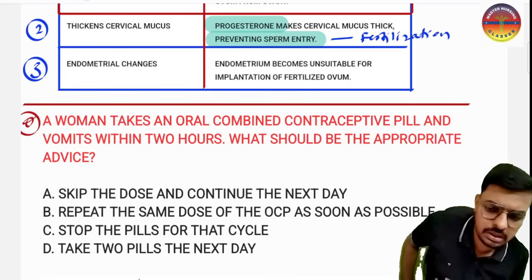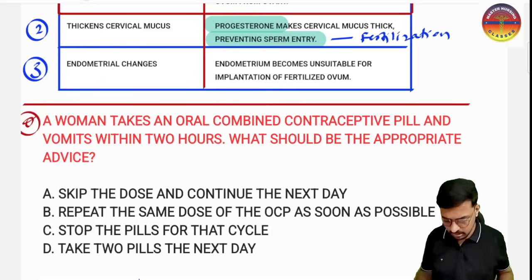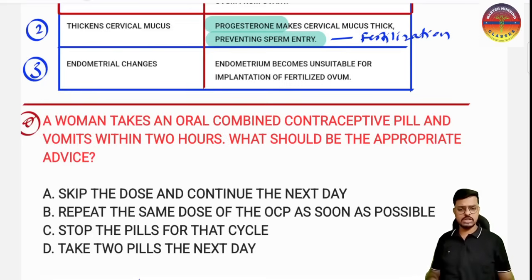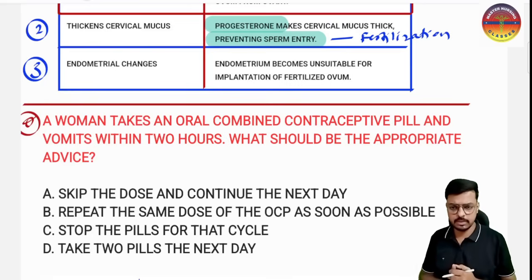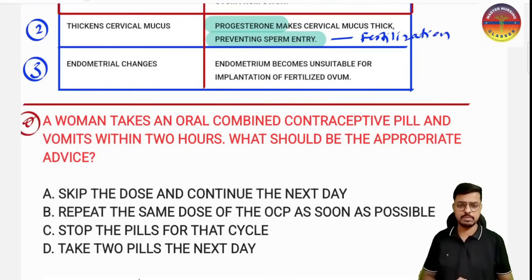So what is happening here? The woman is taking the oral combined pills, and she has vomited that particular tablet within 2 hours after taking it. What advice, as a nursing officer, do you have to give this patient? Option A: skip the dose and continue the next day. The nurse is telling the patient to skip the dose and continue the next day.